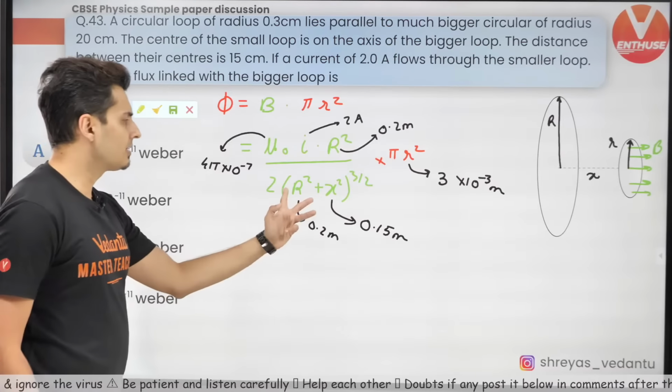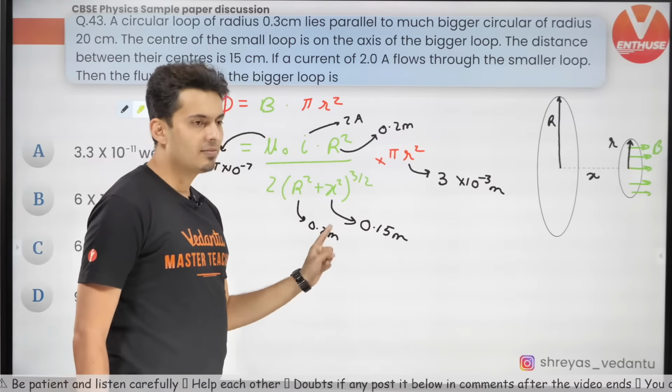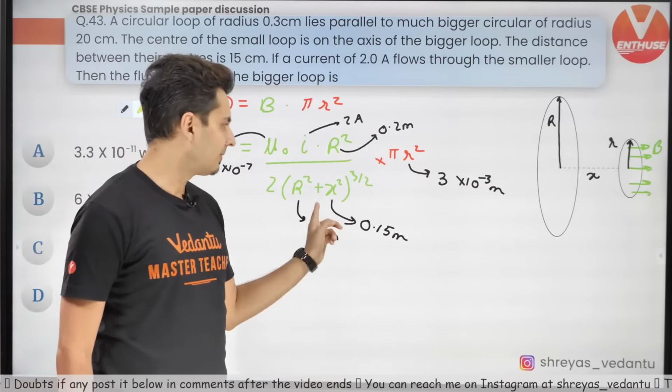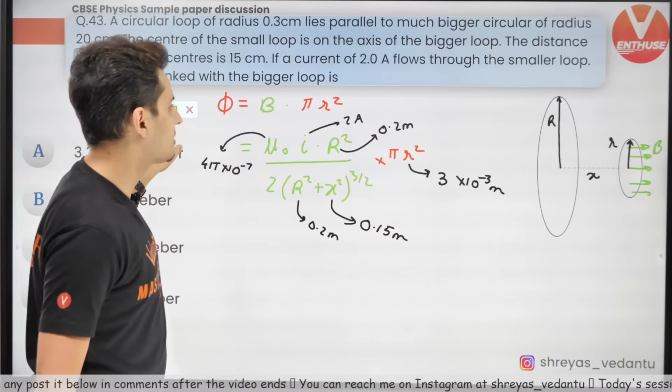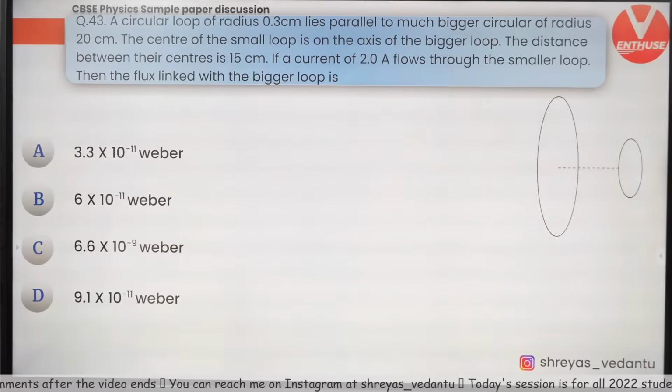Believe me, this is also not that difficult, because you know 20, 15 and 25 are Pythagorean triplets. 20 square plus 15 square is nothing but 625. Root of that is 25. So you can find this out also very easily. It's not that difficult. So solve this and you will get the answer.